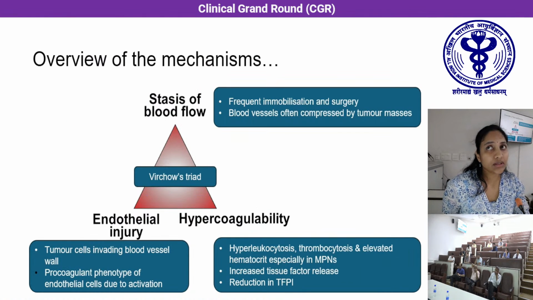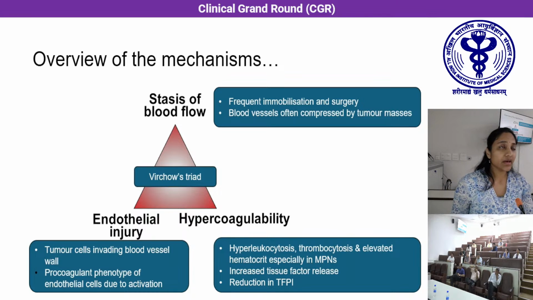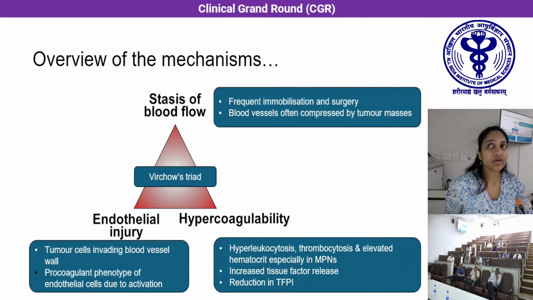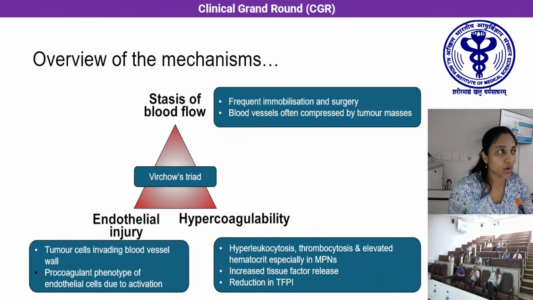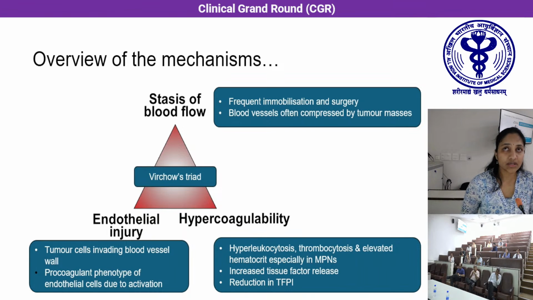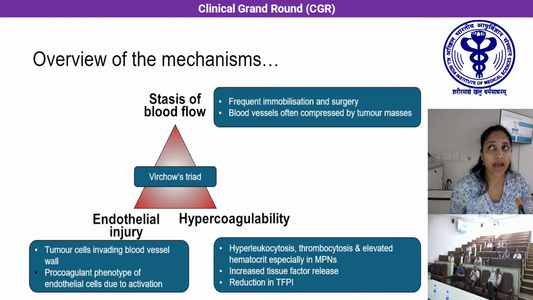To know the overview of the mechanisms of thrombosis in brief, Virchow's triad is a well-known eponymous triad which consists of three broad categories of factors which will lead to thrombus formation. This includes stasis of blood, endothelial injury, and hypercoagulability. In cancer patients, there is frequent immobilization and surgeries which will lead to stasis of blood flow, and also the blood vessels are often compressed by the tumor masses, increasing the stasis of blood flow.